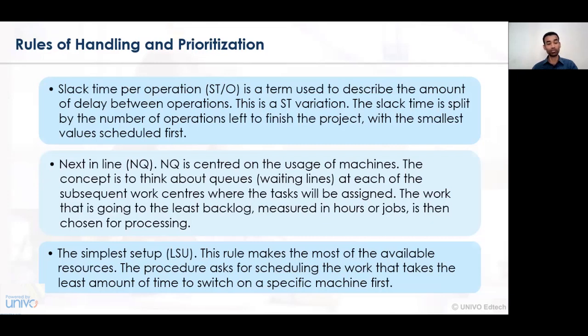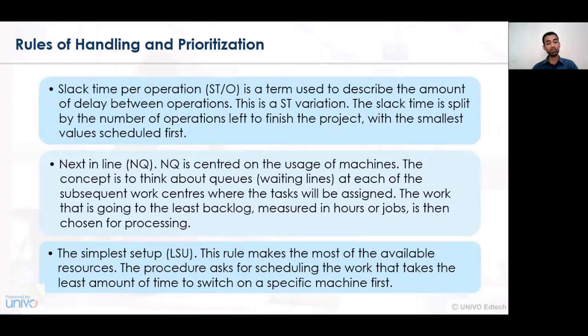The next approach is NQ, or next in line. NQ is a particular approach wherein the waiting line or waiting time of each and every product, job or task needs to be assigned, and accordingly, in what specified time duration the task will be completed or not needs to be ascertained.